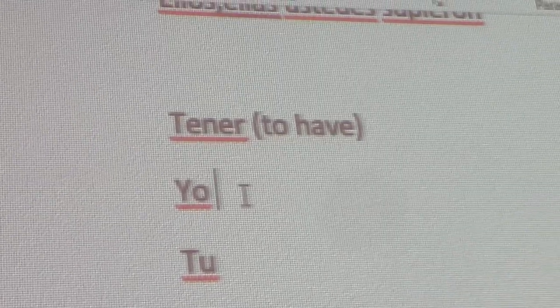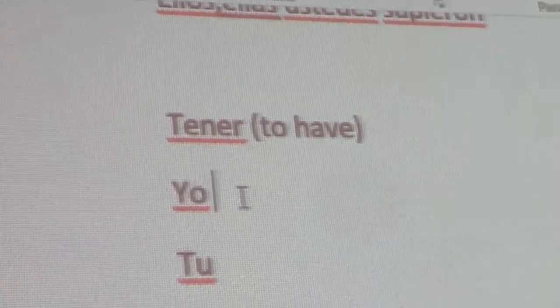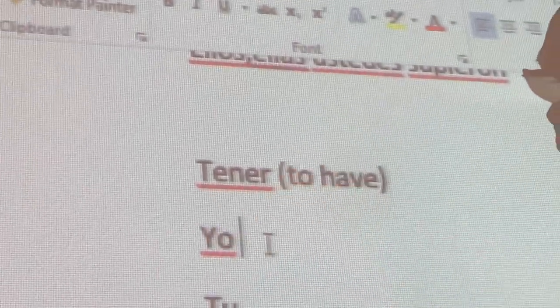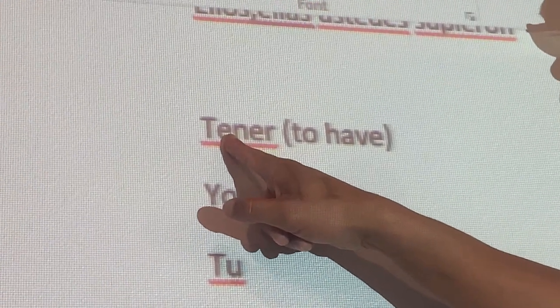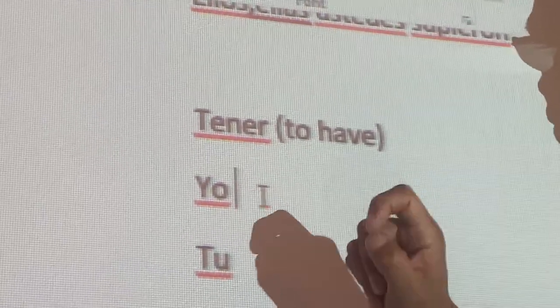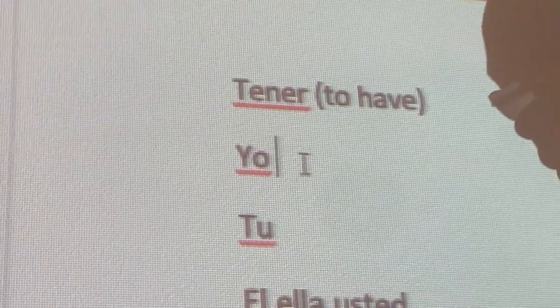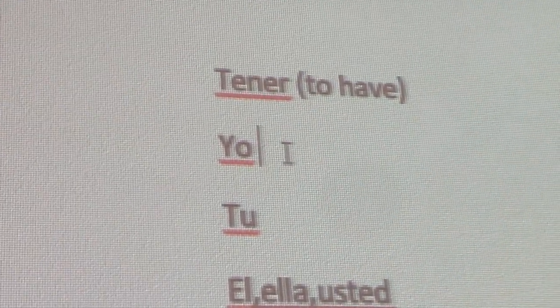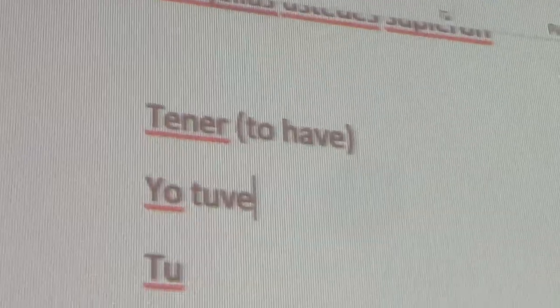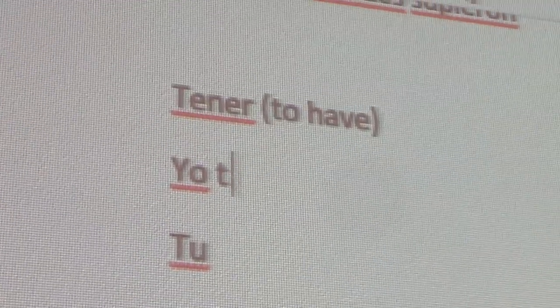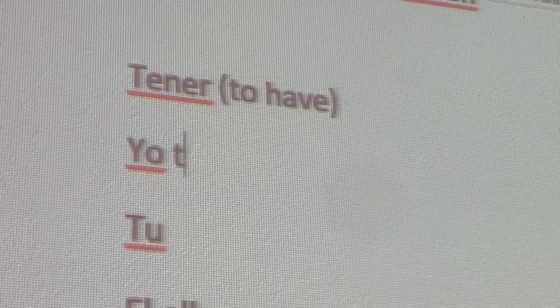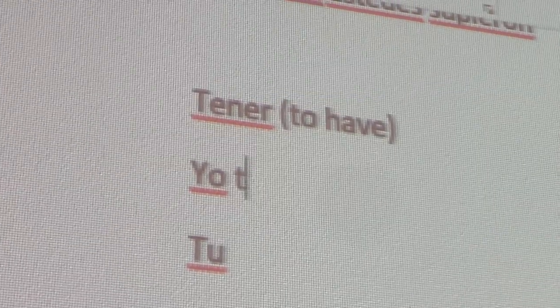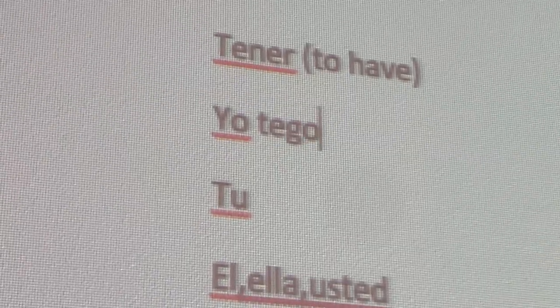And finally, the verb to have. The verb to have means, well, obviously, to have. Tener. This also changes. The E changes to a U, and the N changes to a V. Yo tuve. Notice how you don't say yo tengo.